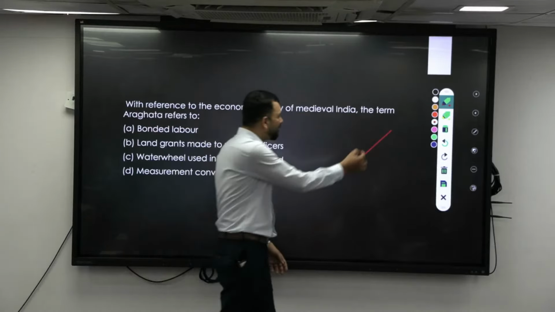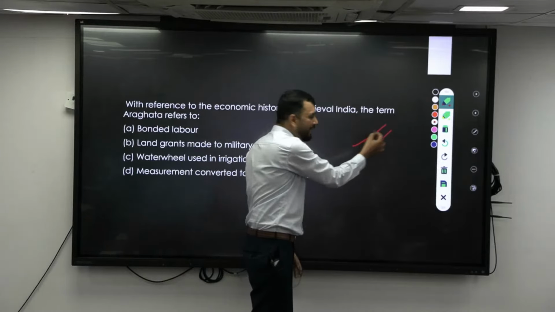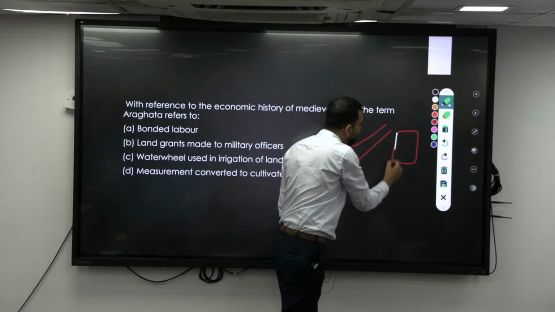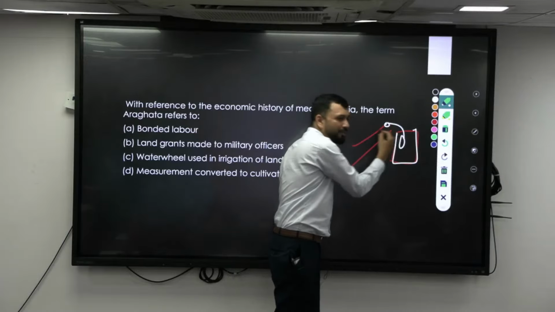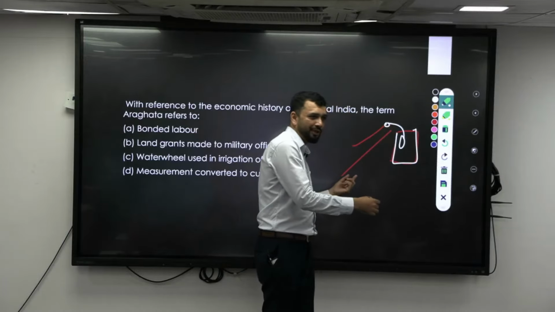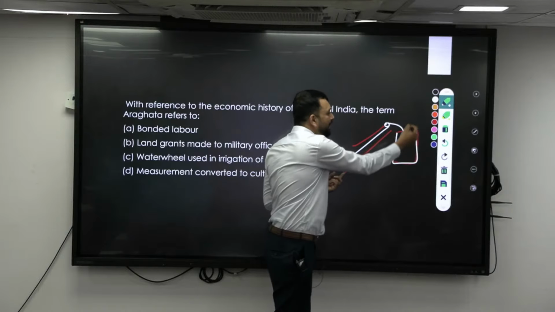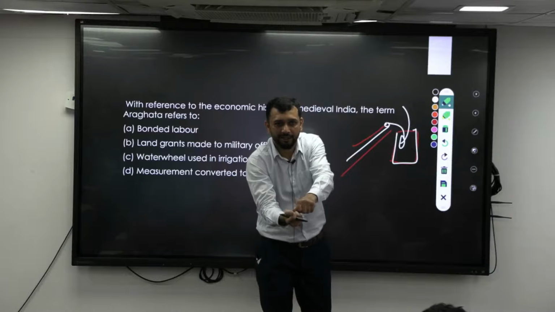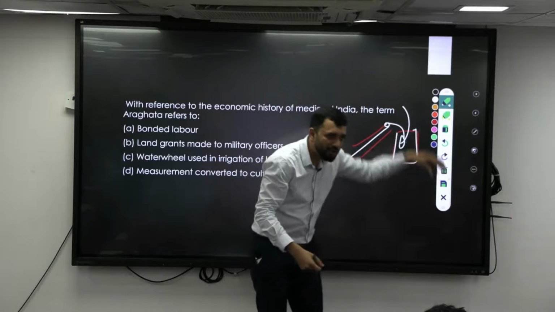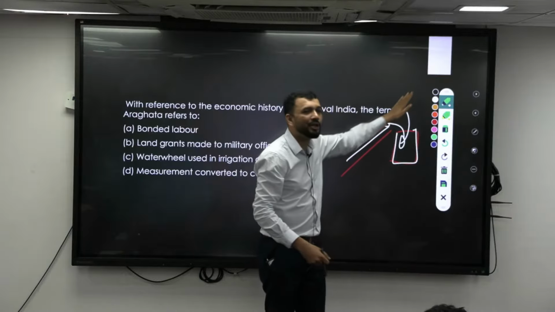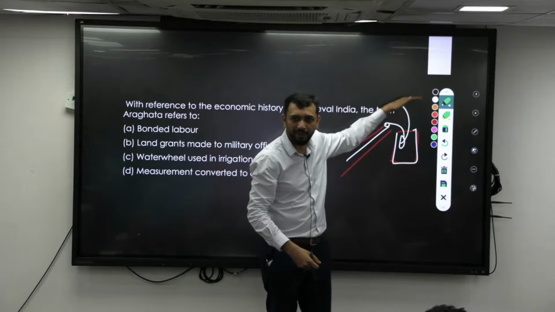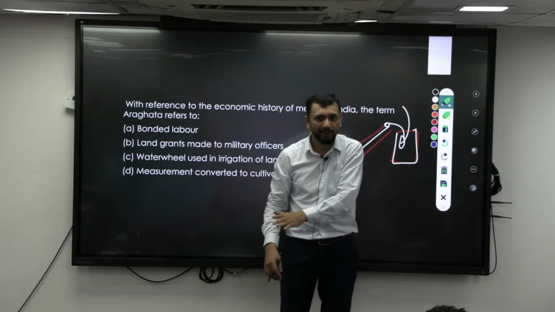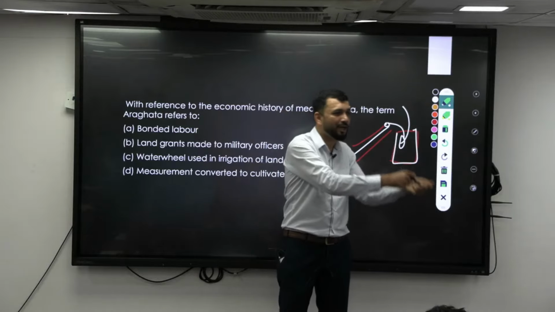An animal walks down the ramp, and let's say this is water. The animal is attached and the bucket is put in. As the animal goes down, the water comes up, then someone collects that water and puts it here. To put the bucket into the well again, you make the animal walk up the ramp again, so the bucket goes down again. So it is ramp up, ramp down. But the problem is that every time you have to collect the water and put it there.